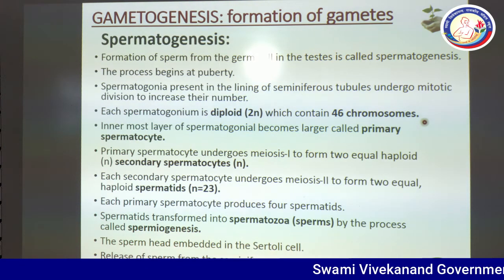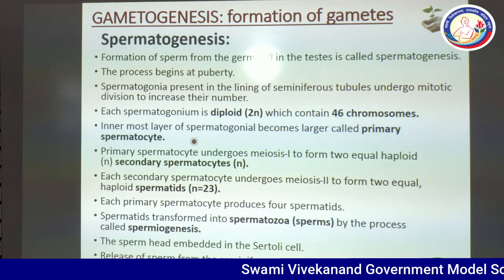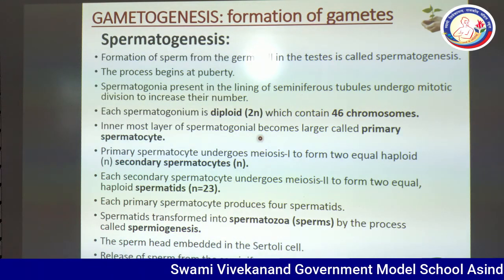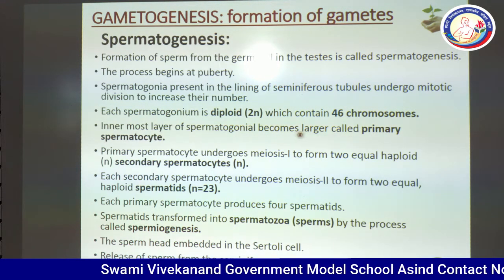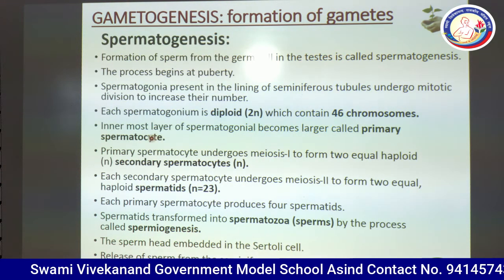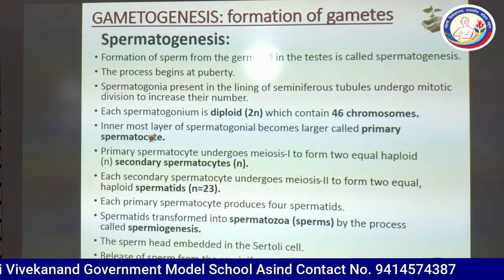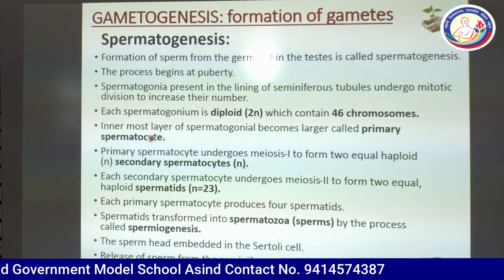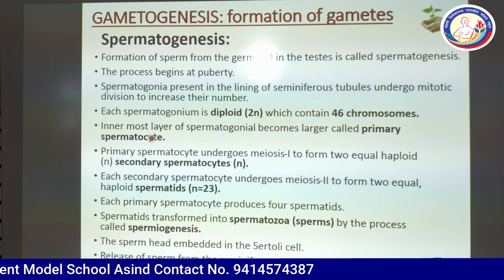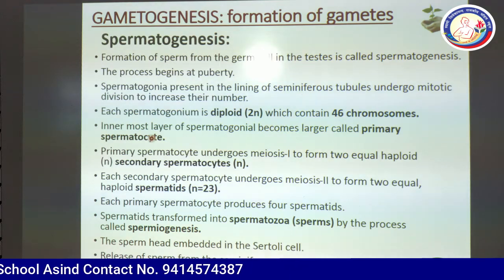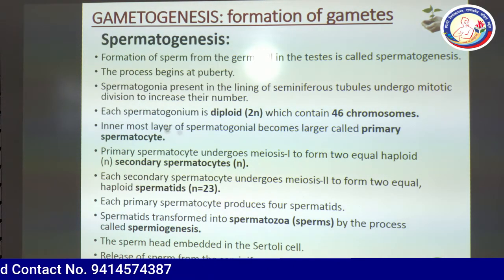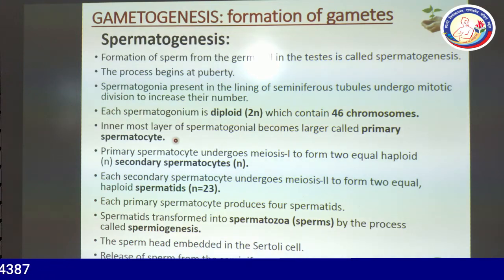The innermost layer of spermatogonia becomes larger and is called the primary spermatocyte. As the spermatogonium takes up nutrients, it becomes larger in size and its name is changed to primary spermatocyte. That is also diploid in nature.